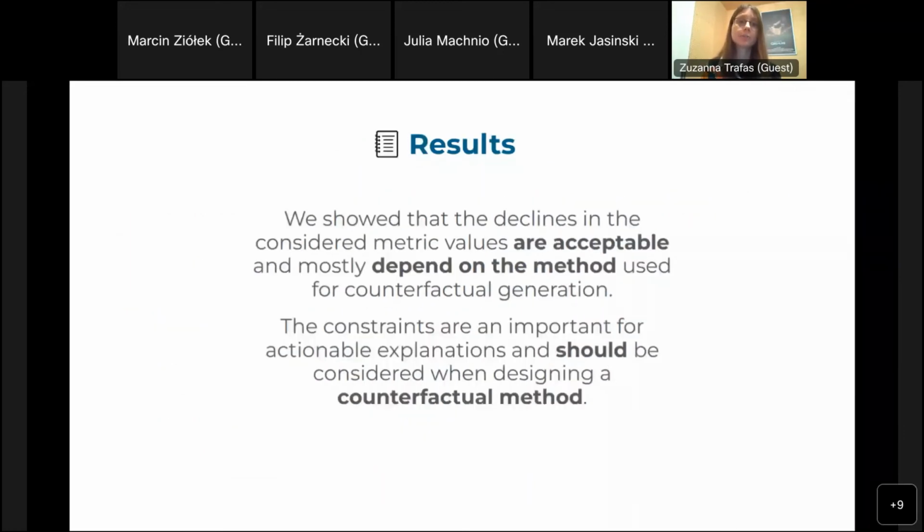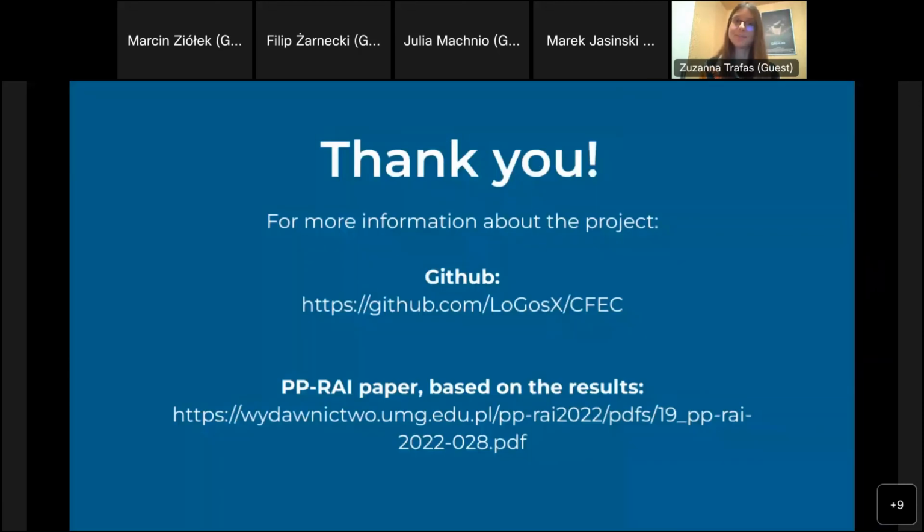The results showed that the declines in the metrics we chose were insignificant and mostly depended on the method used for counterfactual generation, which highlights just how important it is to take constraints into account when designing a new counterfactual method. Thank you for your attention despite this late hour, and I highly encourage you to check our GitHub repository or the paper based on our work, which was presented at PPRI conference, for more information on counterfactual explanations and how you can get your loan approved.